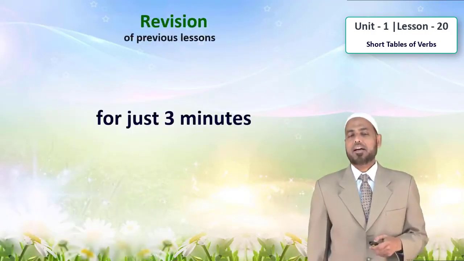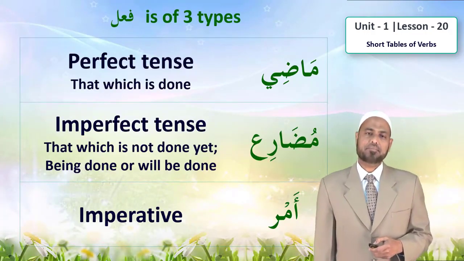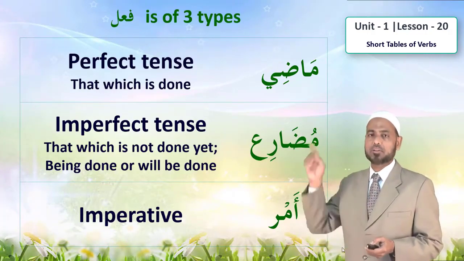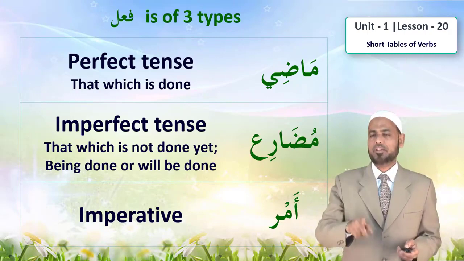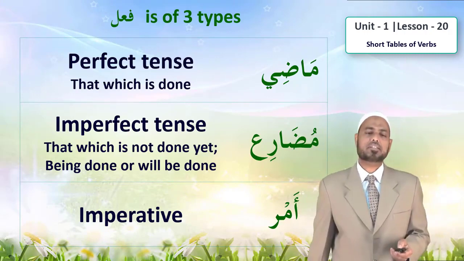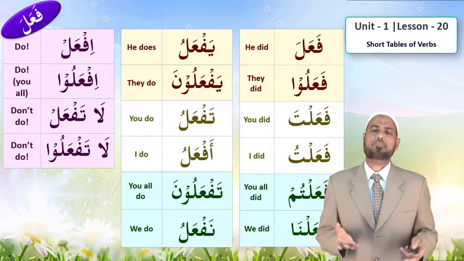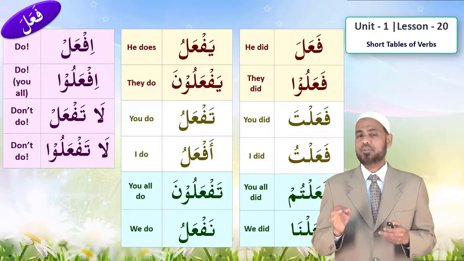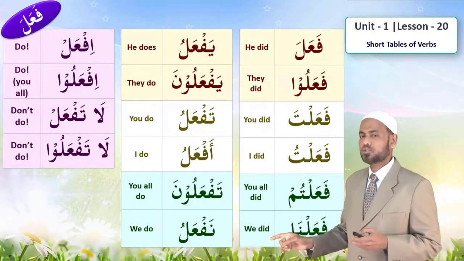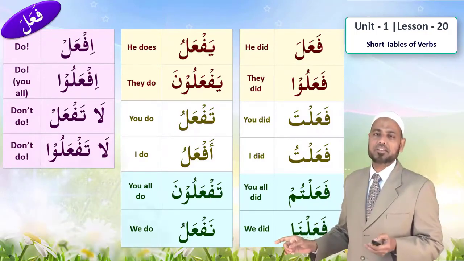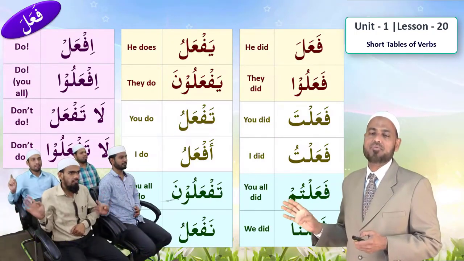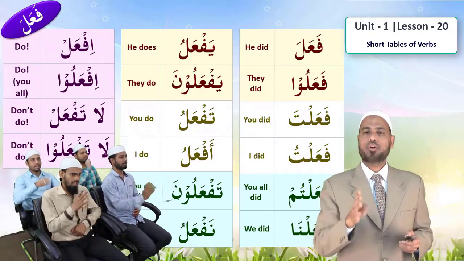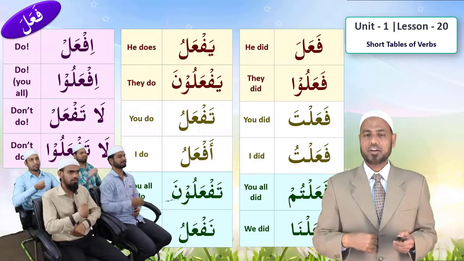Okay. And what have we learnt in the previous lesson? We have learned that fi'l is of three types: madi, mudari, and amr. Okay, use these signs so it will be very nice. And let us repeat all the forms for our standard fi'l verb fa'ala. Okay, can you do it with me? Fi'l madi, fa'ala, fa'alu, فعلت فعلت فعلتم فعلنا.